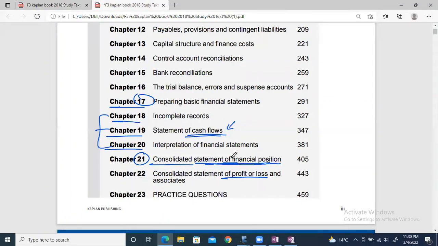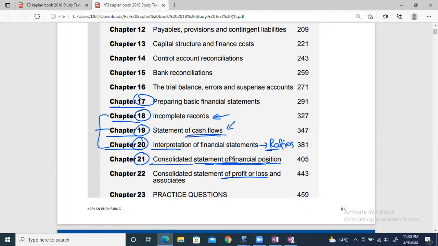And then which ones are left? Let me tell you which ones are left. Chapter 18 is a very small one. This will be done in, let's say, half an hour or 40 minutes, right? That's why I'm keeping it at the end, so that easier things are at the end and the difficult ones are done at the weekend. And chapter 19 also involves some discussion and one format, which is of cash flows. And chapter 20 is basically ratios.